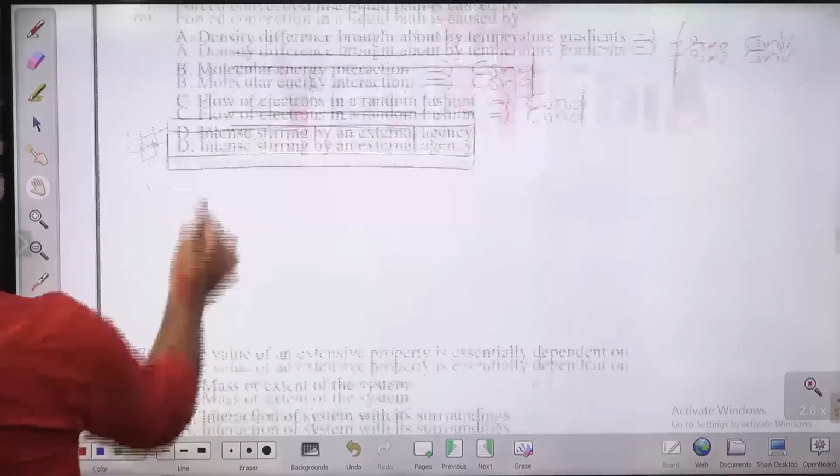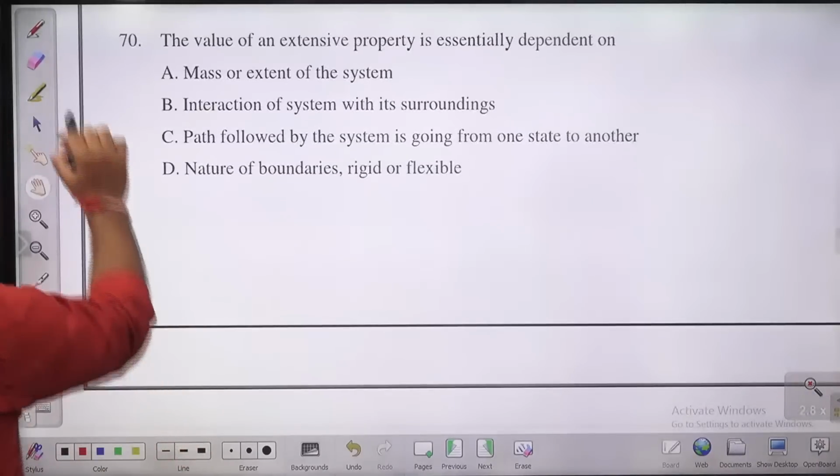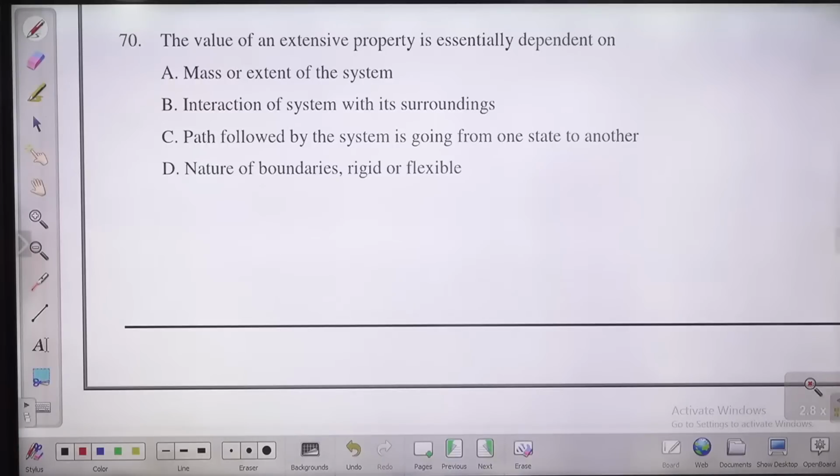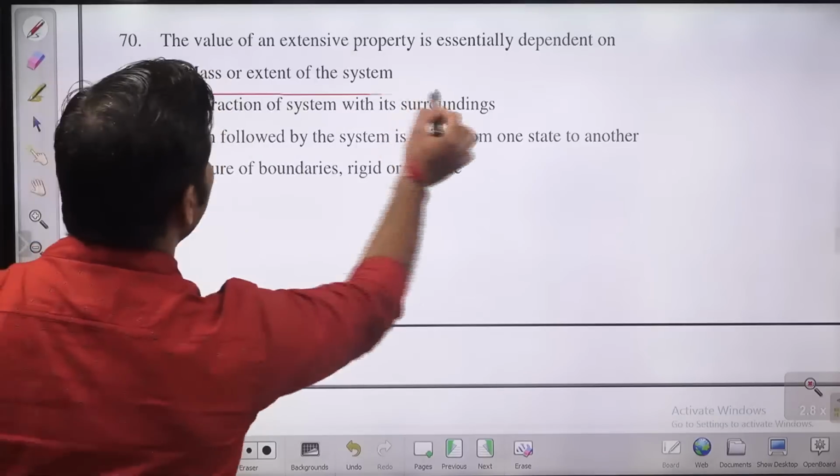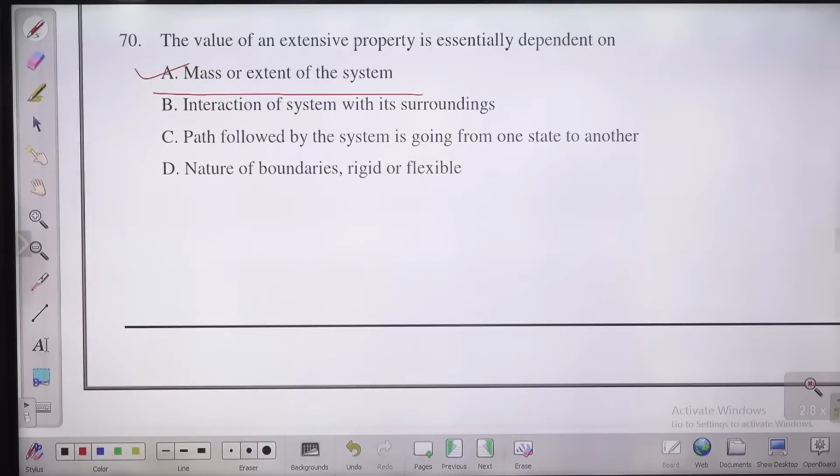Let us move to the next question, question number 70. The value of extensive properties essentially depends on. What is an extensive property, children? Any measurable characteristic of the system is known as a property. Properties are of two types, extensive and intensive. Extensive properties depend on the size or mass of the system. Size means extent. Intensive properties are the properties which are independent of the size or mass of the system.